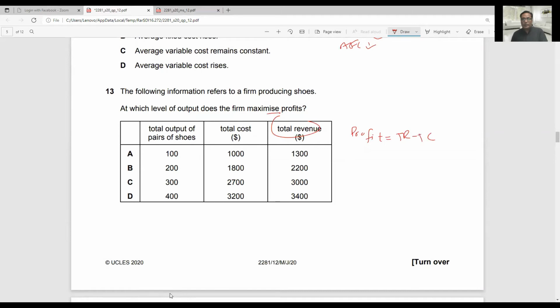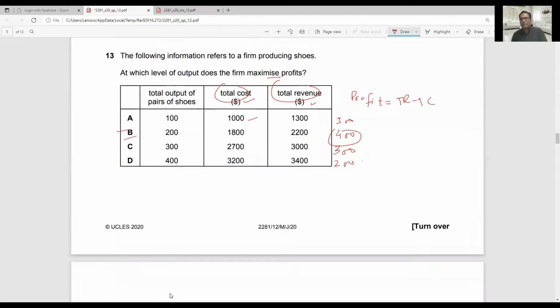This is total revenue, this is total cost, so we deduct one from the other. 1300 minus 1000 is equal to 300. 2200 minus 1800 is equal to 400. 3000 minus 2700 is equal to 300. And 3400 minus 3200 is equal to 200. So maximum profit is 400 and it is achieved at option B.